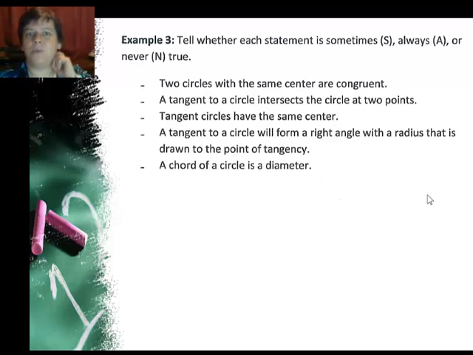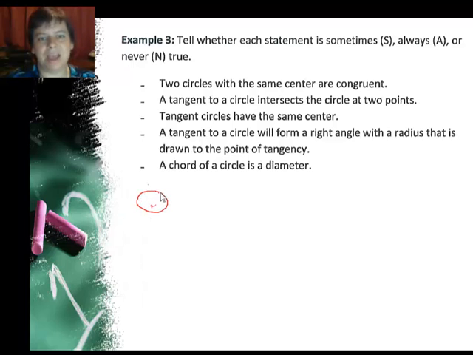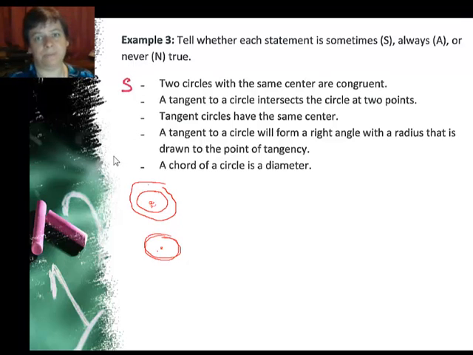In example 3, I want to tell whether each statement is sometimes, always, or never true. Two circles with the same center are congruent. So if they have the same center, let's say I have a point here, it's my center, and pretend I can draw a circle. Then I could have a really bad circle there and another bad circle there. Those are not necessarily congruent, but they do share the same center. If I had circles that were the same size and shared the same center, then that would be the case. So I would say that this is sometimes true, but not always true.